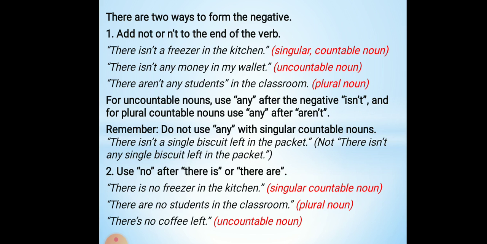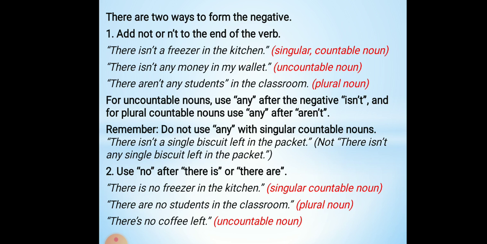There are 2 ways to form the negative. We add not to the end of the verb. For example, there isn't a freezer in the kitchen. Mətbəxdə soyuducu yoxdur. Or there are not any students in the classroom. Sinifdə heç tələbə yoxdur.